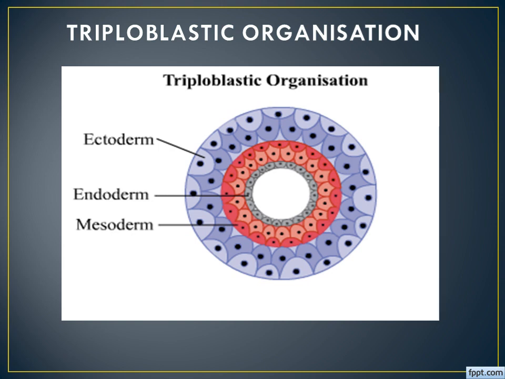Can you differentiate? That is also one of the 3 mark questions they can ask: differentiate diploblastic and triploblastic organization. In diploblastic organization, the embryo consists of only two germinal layers, that is ectoderm as well as endoderm. But in triploblastic organization, the embryo consists of three layers, that is ectoderm, endoderm as well as mesoderm. Understand? Fine.